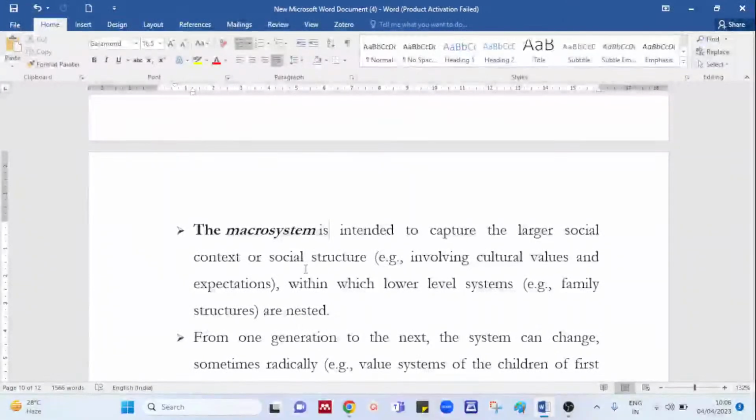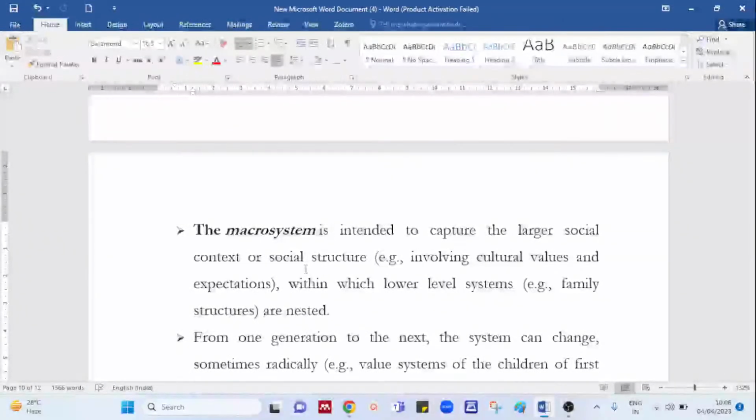So it involves cultural values and expectations within which the lower system, that is family or the school, is nested. So this macrosystem, does it play an important role in education? Yes, it plays an important role in education, in teaching and learning, because it consists of the cultural values and expectations.